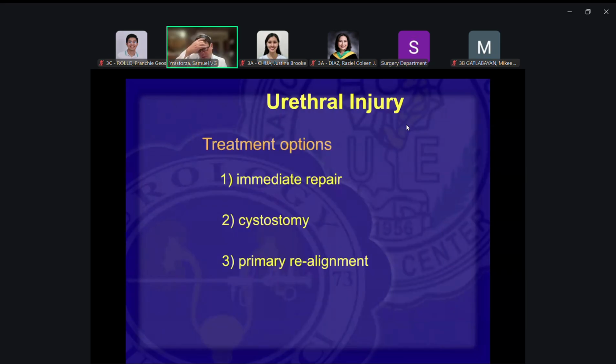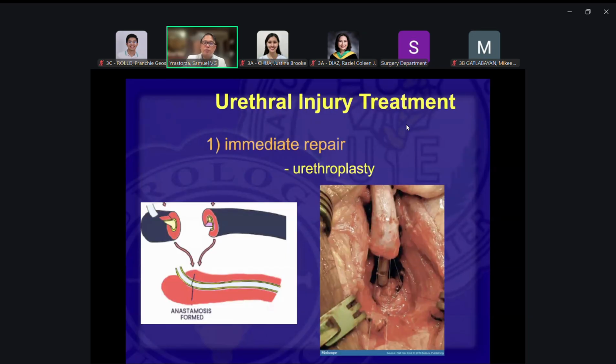So what are the treatment options? Immediate repair, of course. Do diversion or primary realignment. So we'll go through this. For this, at least you should know you cannot do this on your own, at your level as an ER doctor or a general practitioner. So primary anastomosis, you call it urethroplasty.